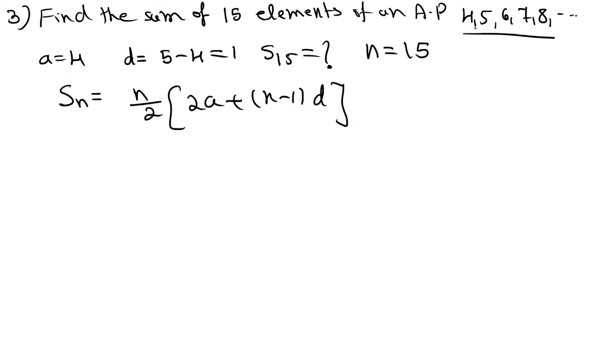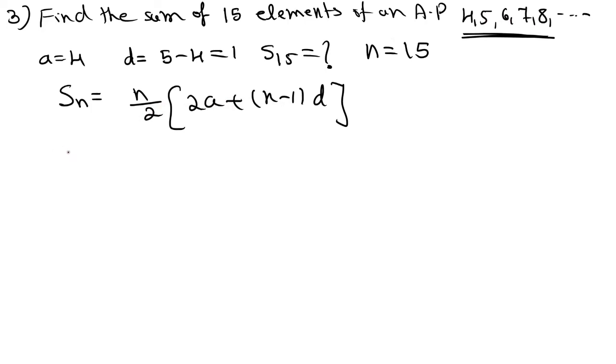See students, here it is not a finite sequence. We can't find the last term here, right? If it is up to 8, you can directly write L is equal to 8, then you can apply the formula n by 2 into a plus L. But the given sequence is an infinite sequence, so we can't apply the L formula. So write Sn is equal to n by 2 into 2a plus n minus 1 into d.